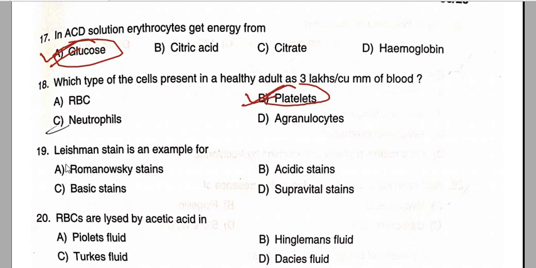For question number 19, Leishman stain is an example of the Romanowsky stain. That is option number A is the correct answer. RBCs are lysed by acetic acid in Turk's fluid. Option number C is the correct answer for this question number 20.